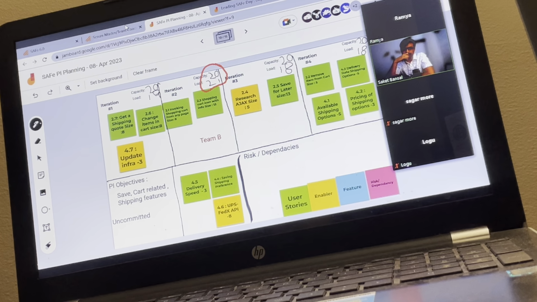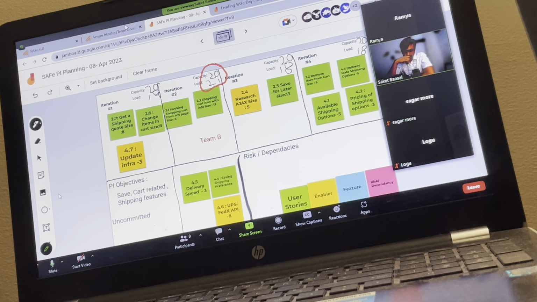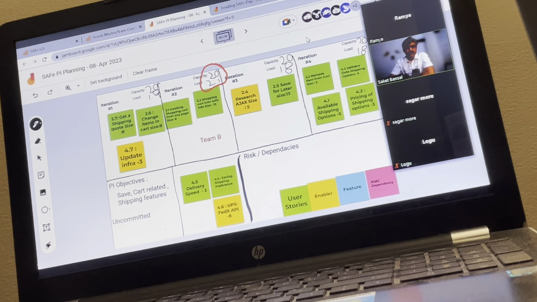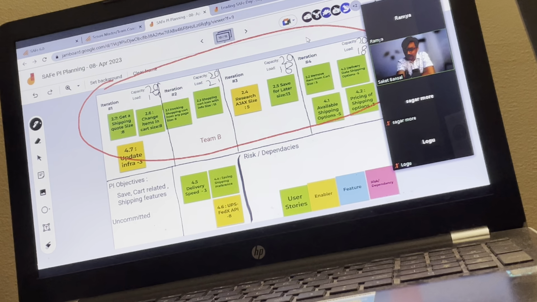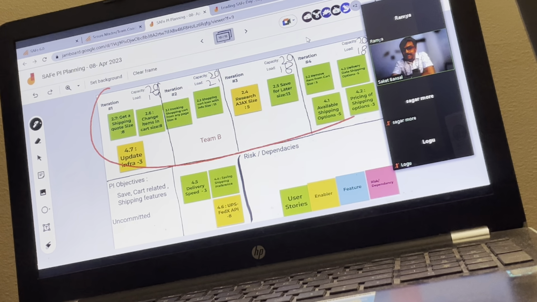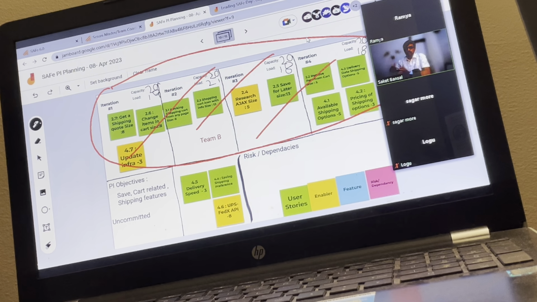One more question: even for the team backlog, we'll be prioritizing the stories, right? So we can simply say that by default, this will be your priority. Say you prepare a team backlog, this all comes first, this all comes later. But when we are doing team-level refinement, these things can change. That's why I was mentioning that we are not committing to this plan. We are not saying that these stories will come like this. We are committing to this area. But in order to commit to this area, this plan has to be discussed.